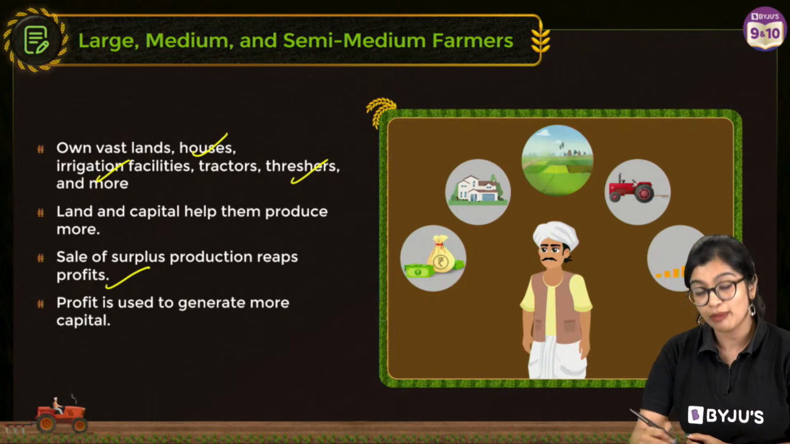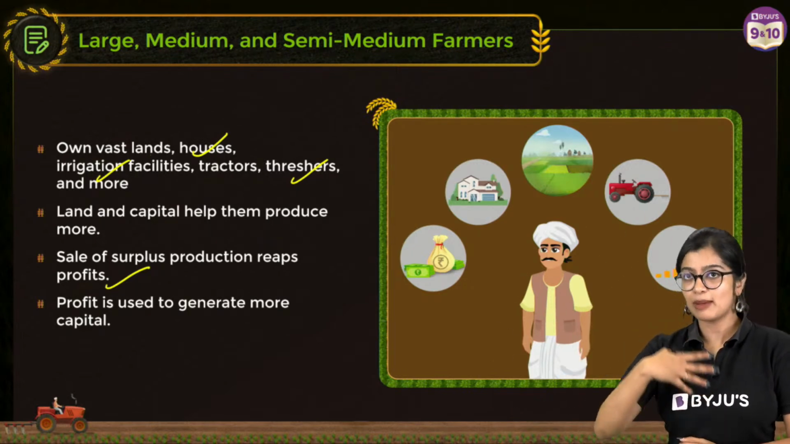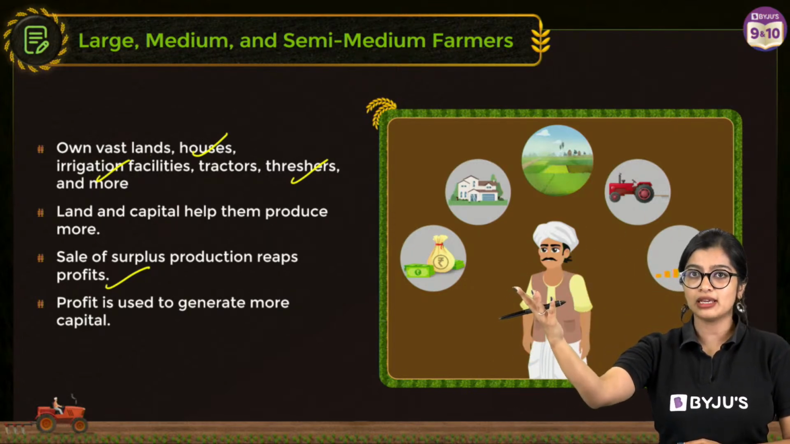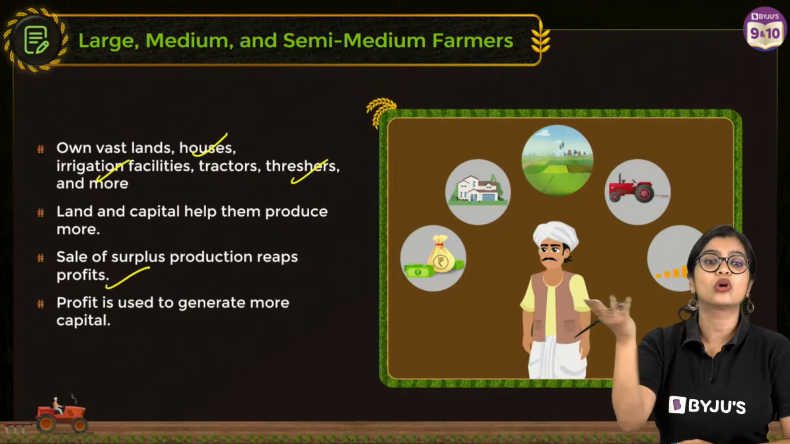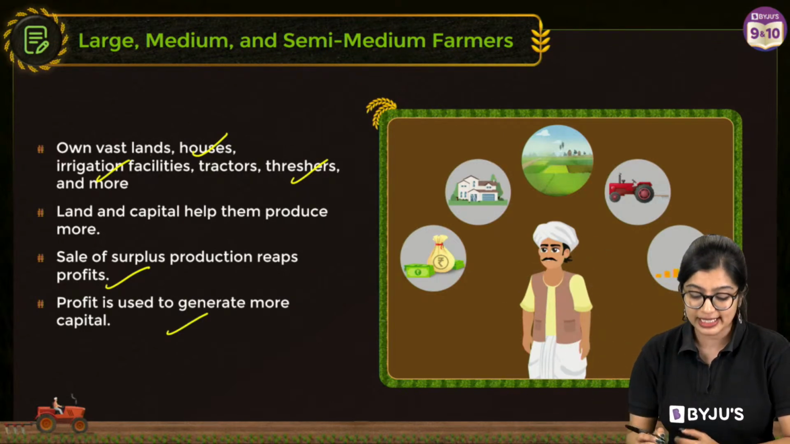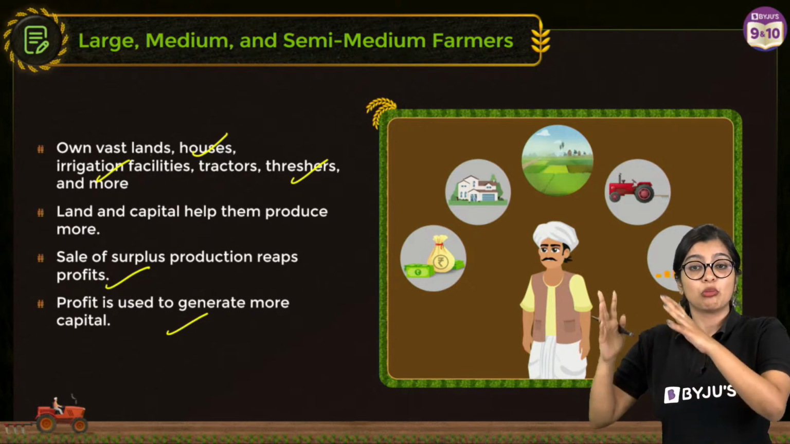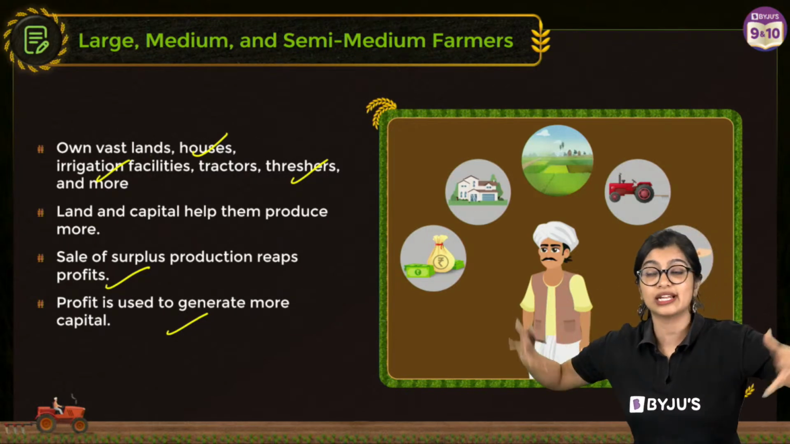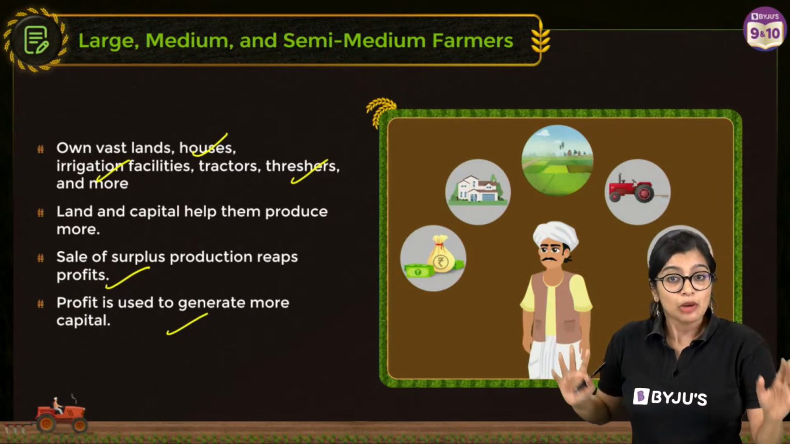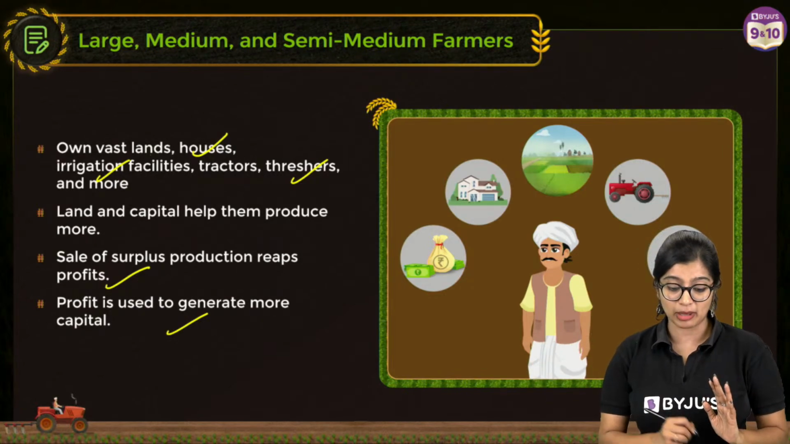That means from so much land, they will be able to sell it. They will get a lot of money. They will use all that money next year to cultivate once again. So we see that this profit is used to generate more money or capital so that they can keep making more and more. But what is happening to our remaining 85 people that were there?